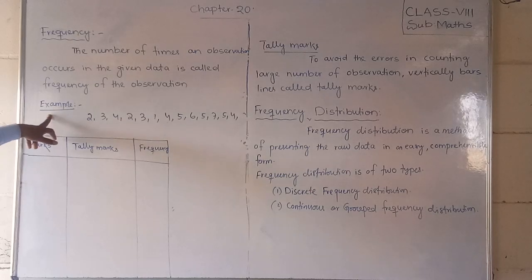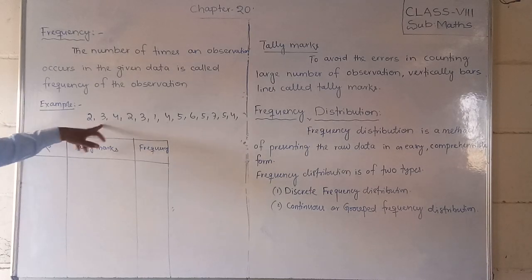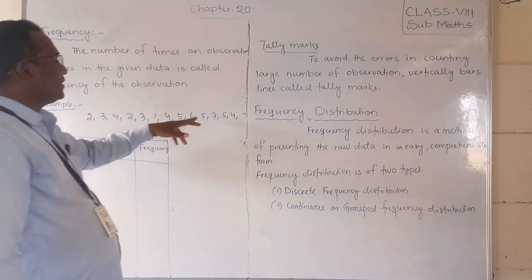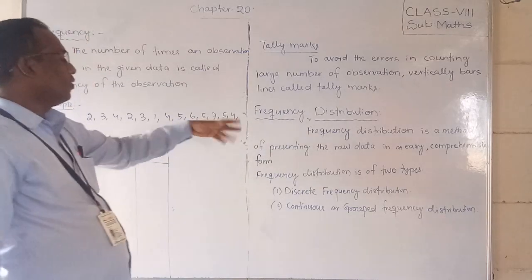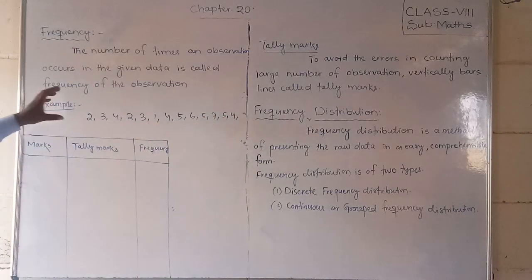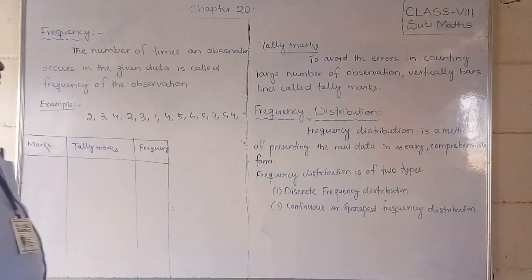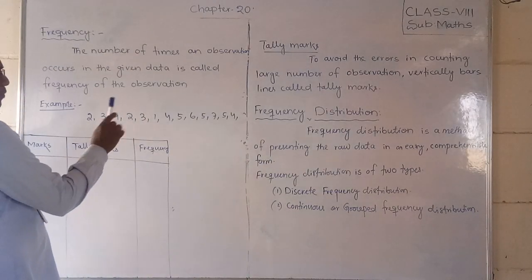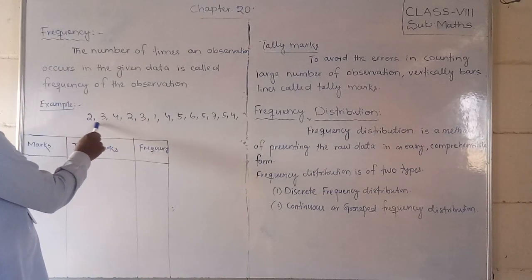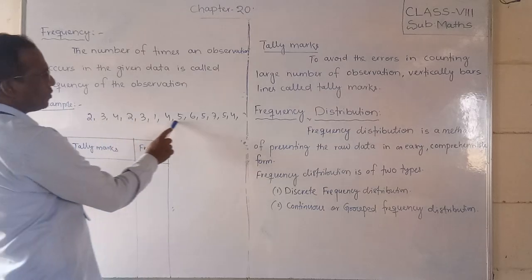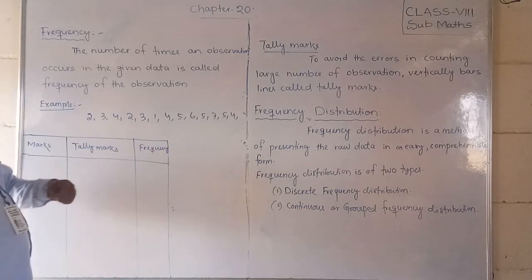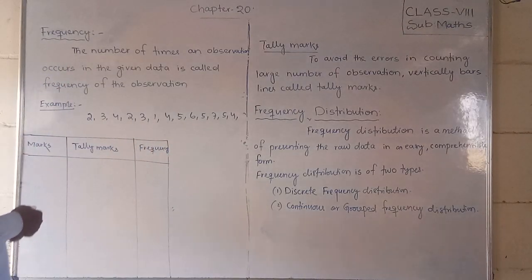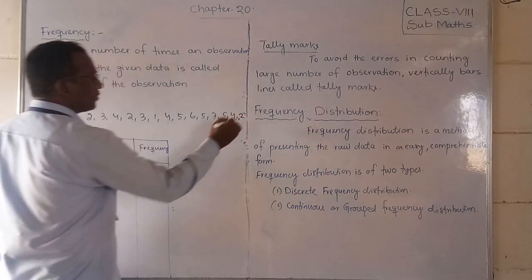Let's take one example: 2, 3, 4, 2, 3, 1, 4, 5, 6, 5, 7, 5, 4. These are the observation data. And 2, how many times is it repeated? 1, 2 times, so that 2 times is completed. Suppose I write one more 2, you will get it.